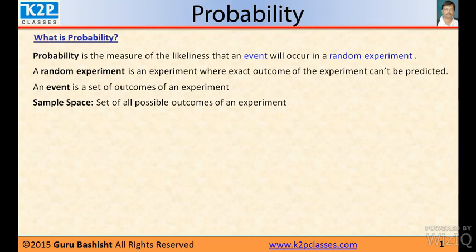So what is the probability of getting a head? Since 45 times head came in the experiment, so probability of getting head is 45 by total number of experiment, that is 100. So 45 by 100 is the probability of getting head in the experiment where a coin is tossed 100 times and 45 times head came.